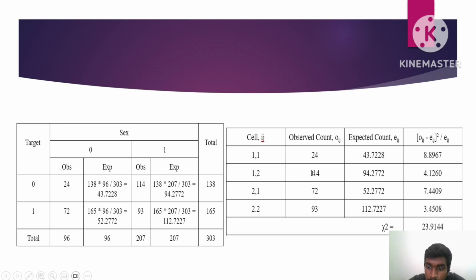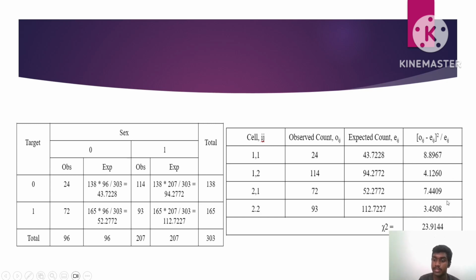Next, 114 minus 94.2772 squared divided by 94.2772, we get 4.1260. Next, 72 minus 52.2772 squared divided by 52.2772, we get 7.4409. Next, 93 minus 112.7227 squared divided by 112.7227, we get 3.4508.